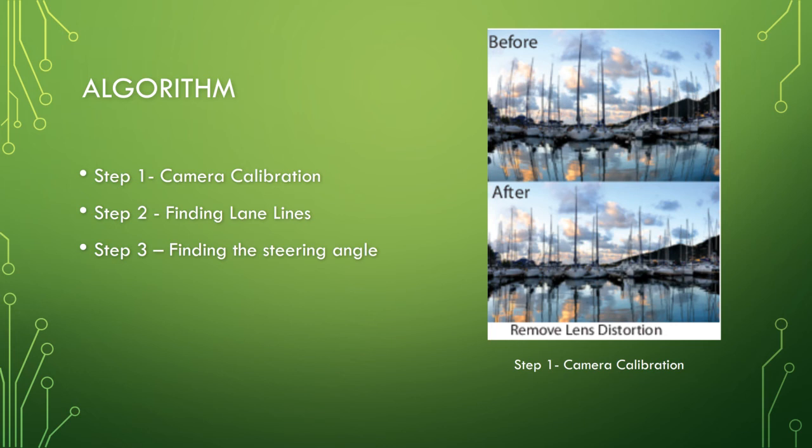And the next step is to find the lane lines from the real-time video input. The algorithm is the same as that of system 1. So converting the color image to grayscale, blur it, use Canny edge detection and Hough transform to find the lanes. And step 3 is to find the steering angle of the lane lines from the real-time input.